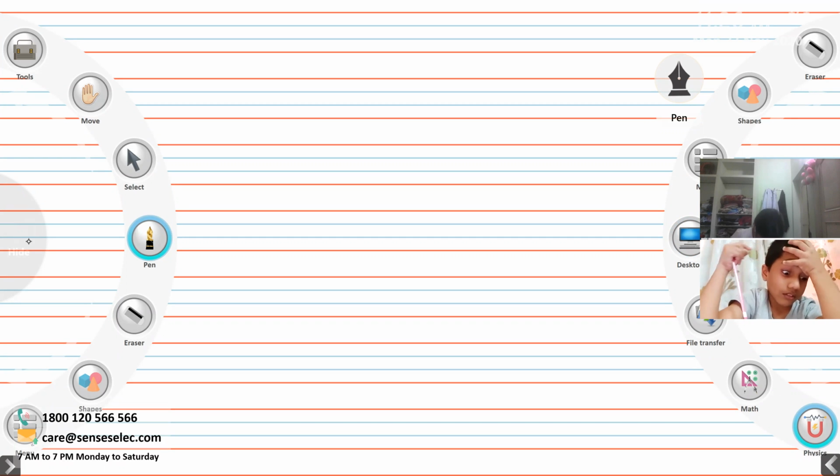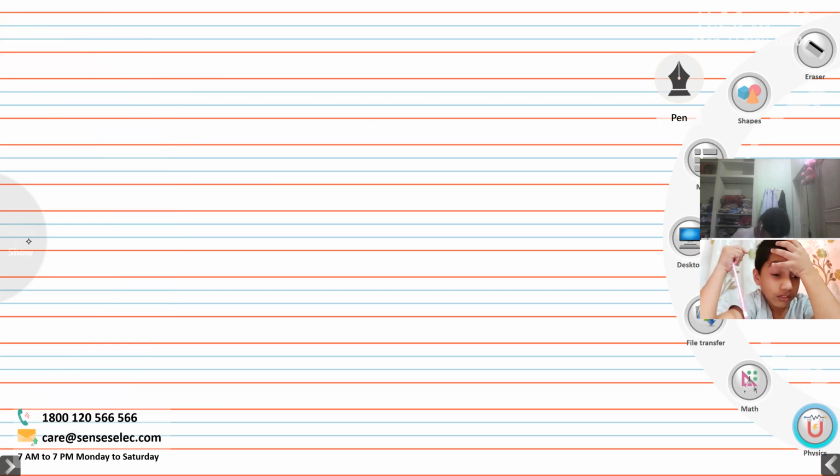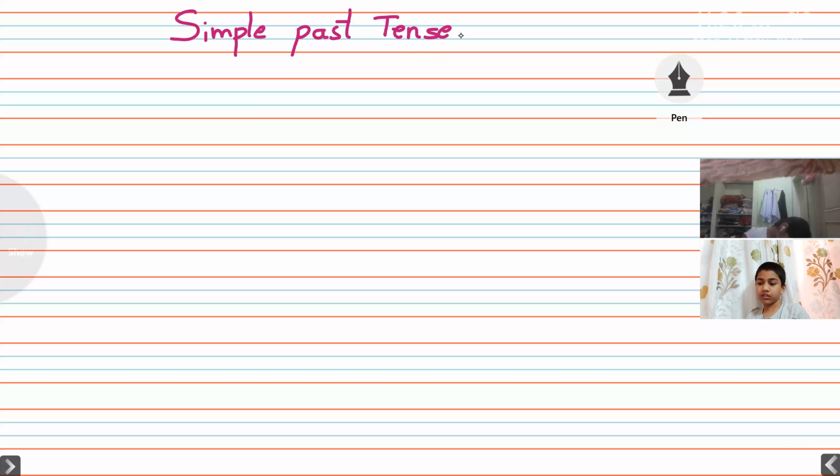Okay, children. So now let us start the simple past tense. Children, in our previous class, we have discussed that the simple tenses are divided into three: the simple present tense, simple past tense, simple future tense.